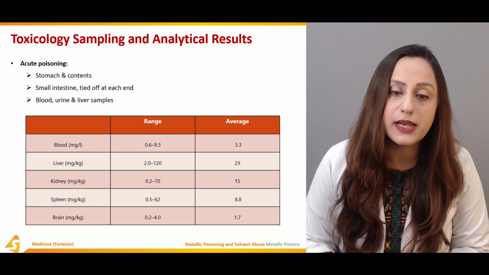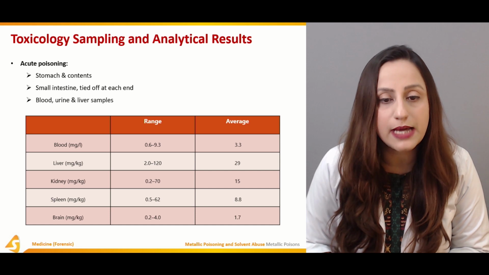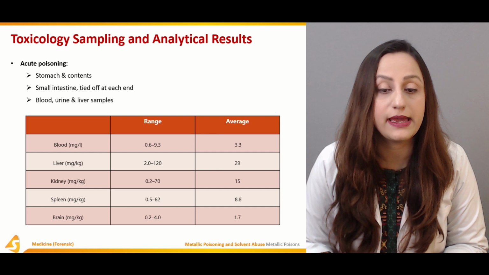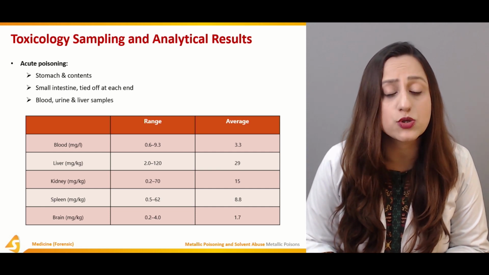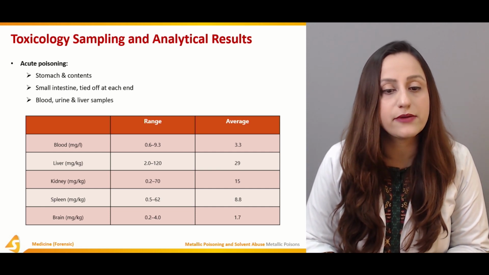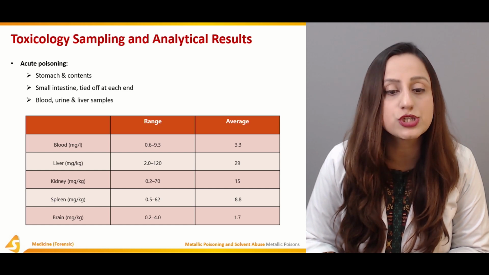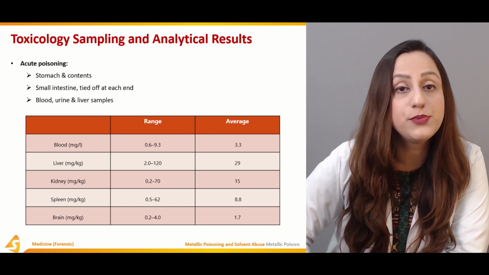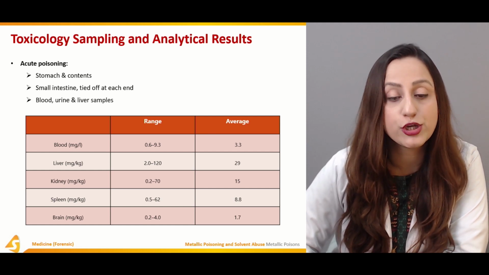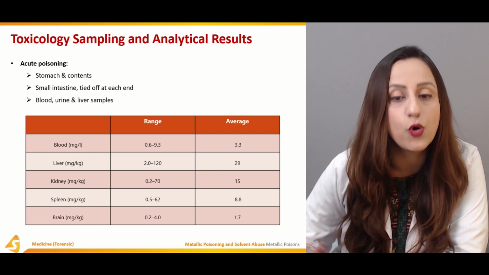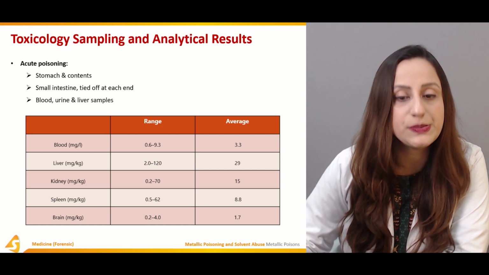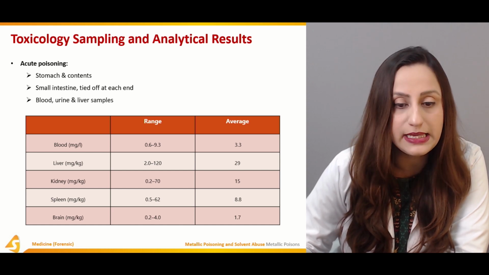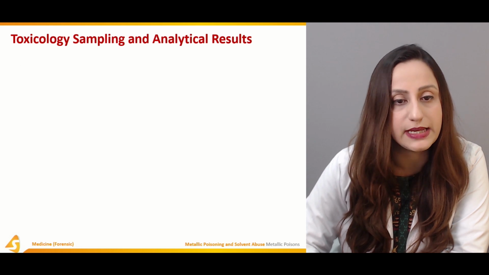The ranges in the blood are 0.6 to 0.93 milligrams per liter, and in the liver it is 2 to 120, with an average of almost 29. In the kidneys it's almost 0.2 to 70 milligrams per kilogram, and in the spleen it's almost 0.5 to 62 milligrams per kilogram. Talking about the brain, we'll have 0.2 to 4 milligrams per kilogram, and normal average ranges are almost 3.3 in the blood, 29 in the liver, 15 in the kidney, 8.8 in the spleen, and 1.7 in the brain.